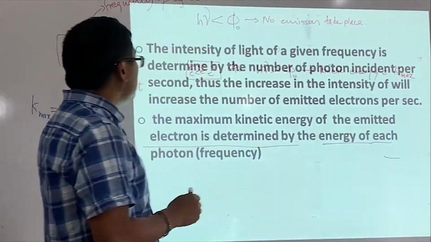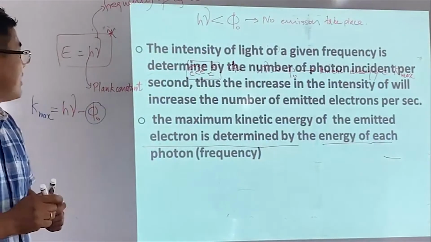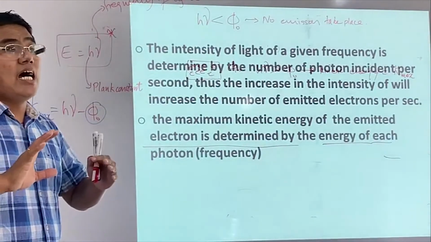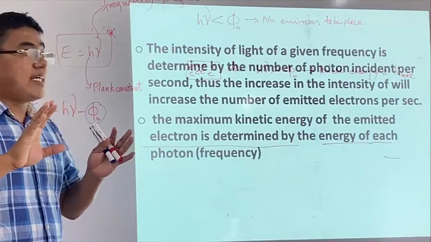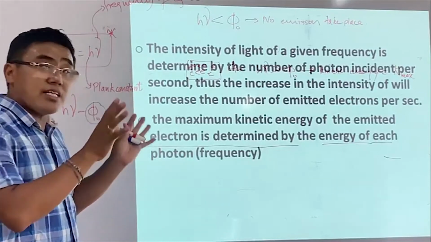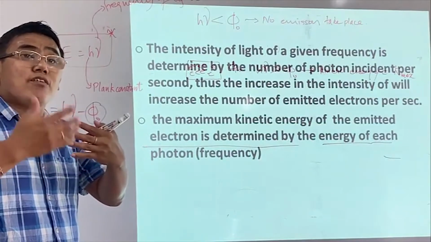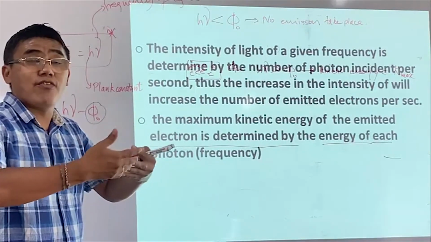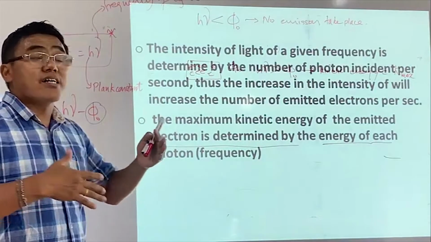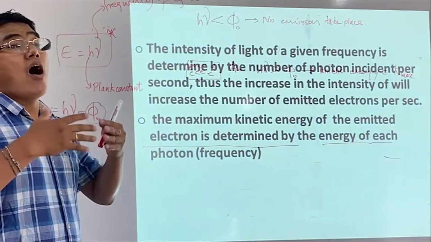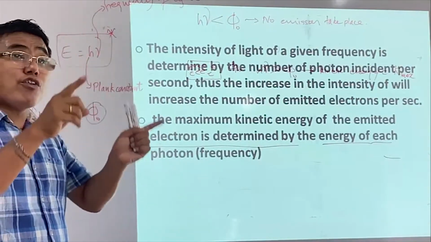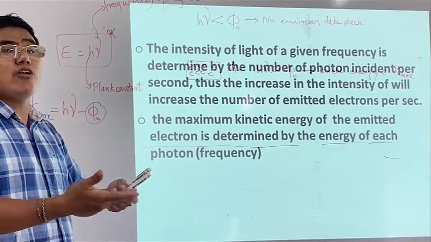Alright, no emission takes place. So this tells us that intensity is not something that we visualize in the form of a wave. Intensity here refers to the number of light particles falling on a unit area in unit time.